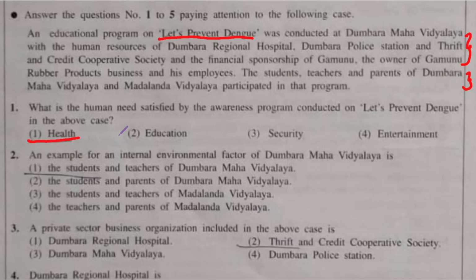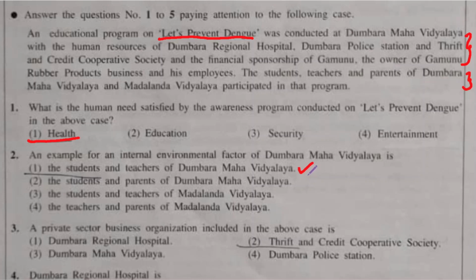Dumbara Mahavidyalaya should be able to control these internal factors. So let's see. First answer says students and teachers of Dumbara Mahavidyalaya. Of course Dumbara Mahavidyalaya can control their students and their teachers. So seems like this is the correct answer. But let's see the other three as well.